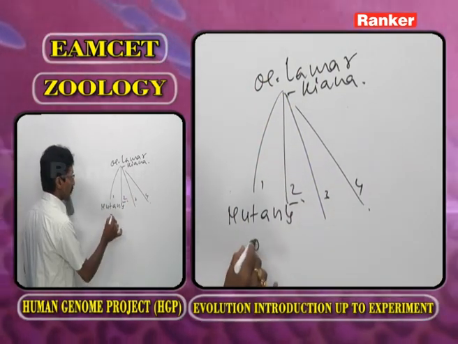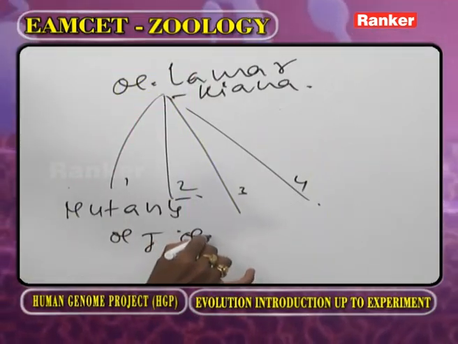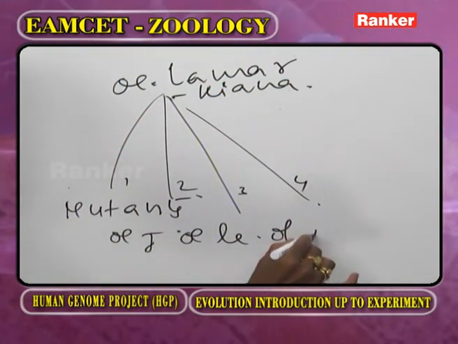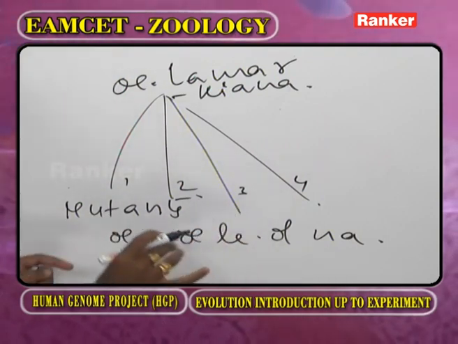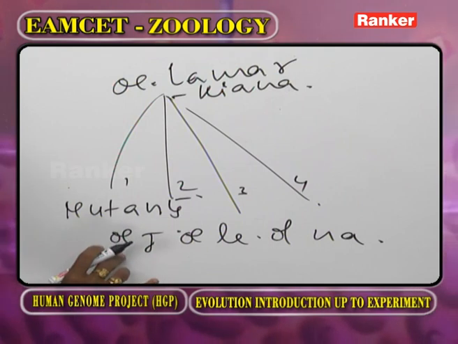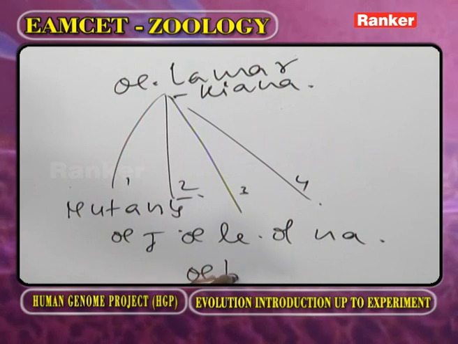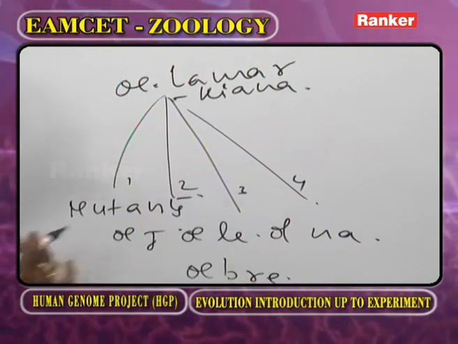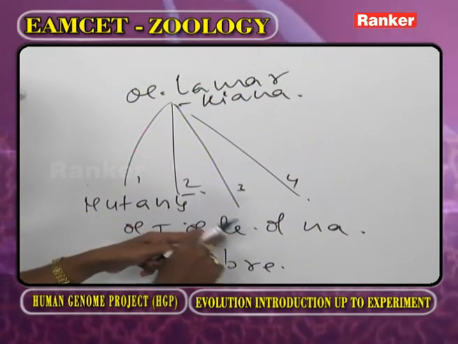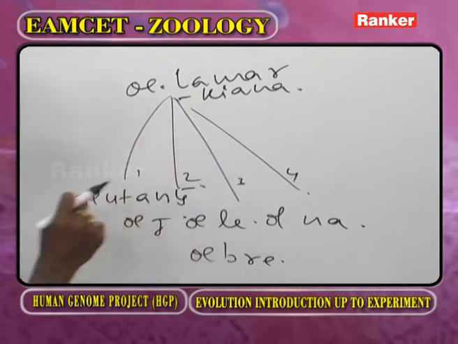One is Oenothera gigas, Oenothera levifolia, Oenothera nanella, and Oenothera brevistylis.